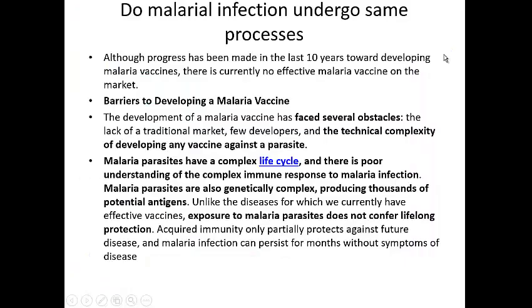All right, this is all about the process of how the malaria vaccine works. Quite interesting. No malaria vaccines are available so far. No effective vaccines have been produced. Therefore, exposure to the malarial parasite does not confer lifelong protection.